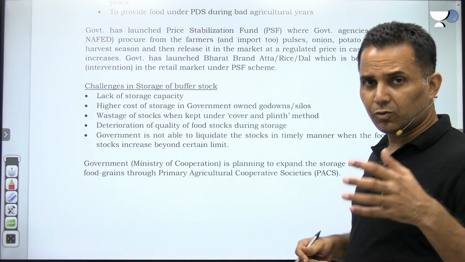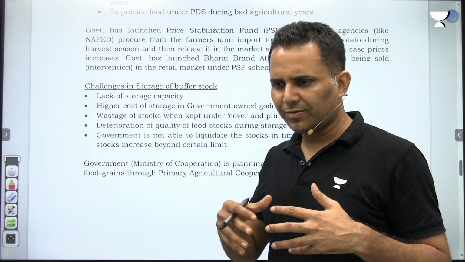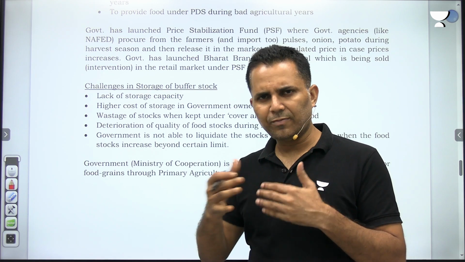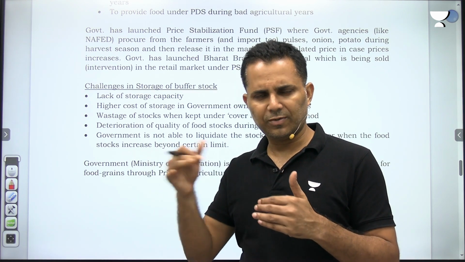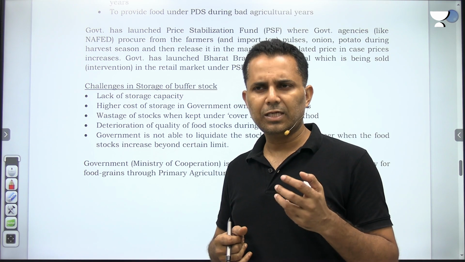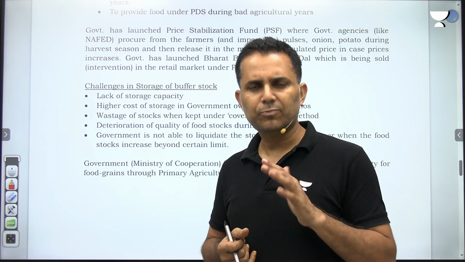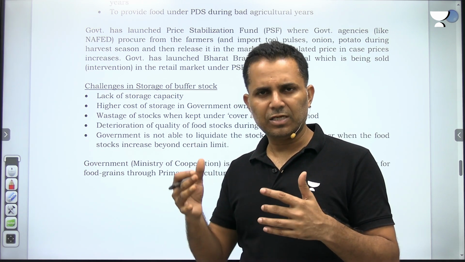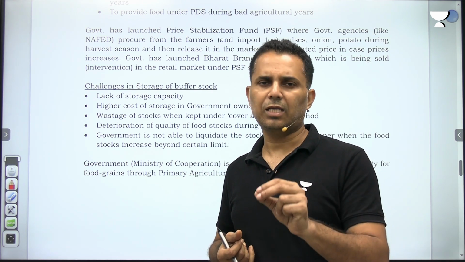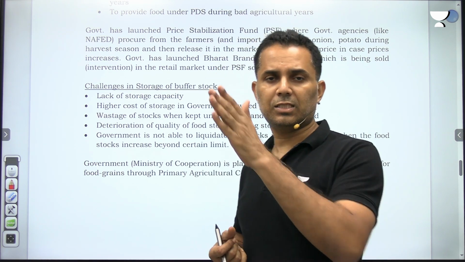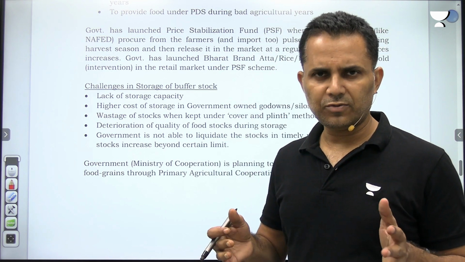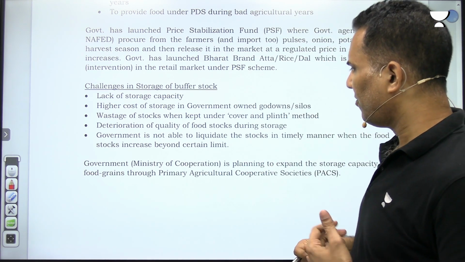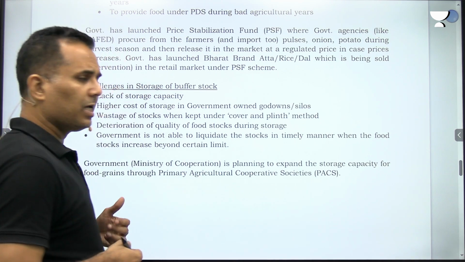So now, in conclusion, you should write something new, something that is happening at present, a current thing. As I said, FCI has only 50% of the capacity to store properly whatever it procures. So last year, the government started an aggressive storage program. The Ministry of Cooperation, Government of India, has started an aggressive storage building program through Primary Agricultural Credit Societies, PACS. PACS is going to build huge godowns for storage of buffer stocks, expanding the storage capacity for food grains.